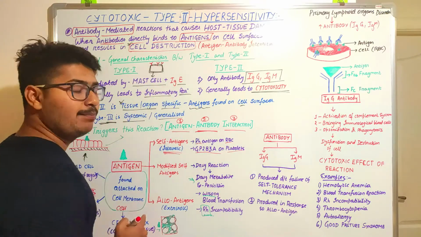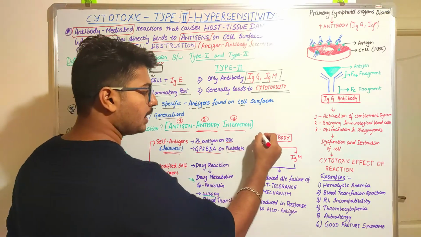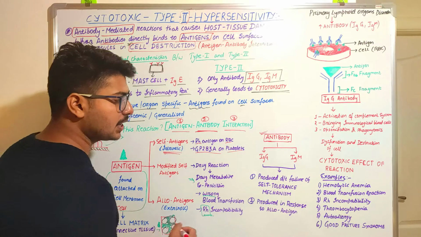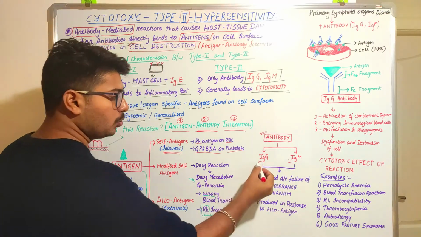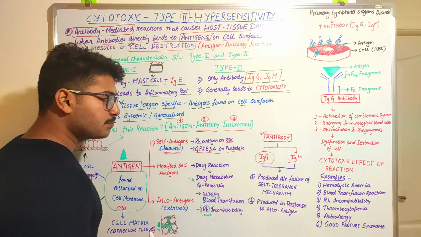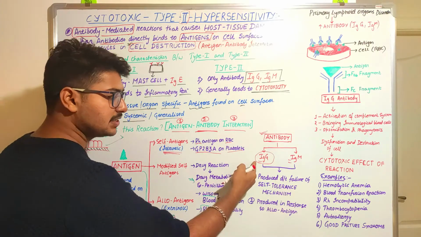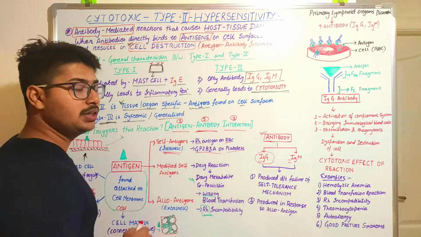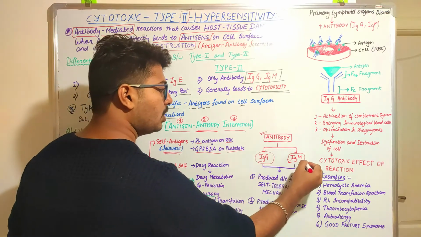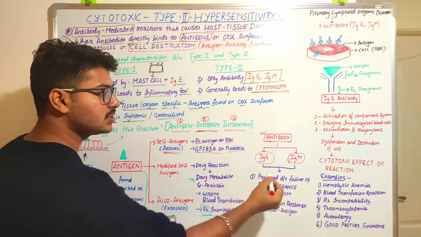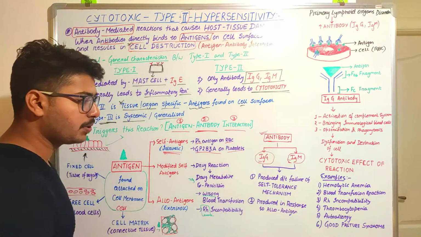Specifically in this type 2 hypersensitivity, there are two antibodies that are produced, IgG and IgM. Majorly IgG is responsible for forming this cytotoxic type of reaction, and minorly, or sometimes, IgM is produced.